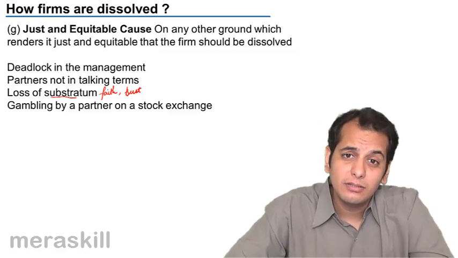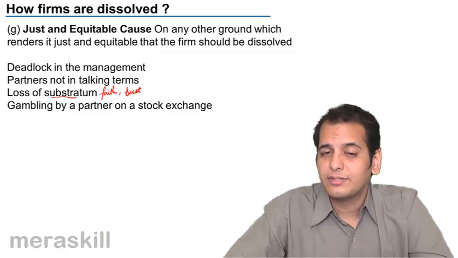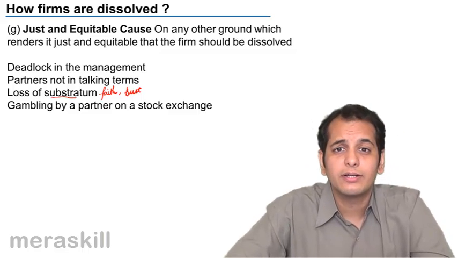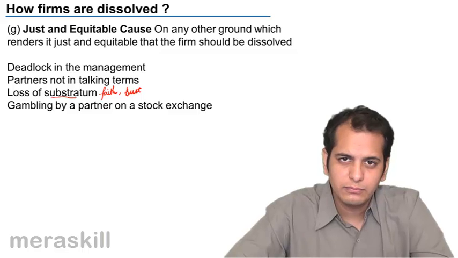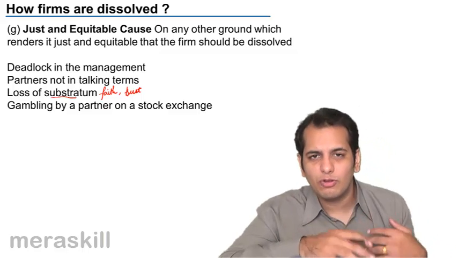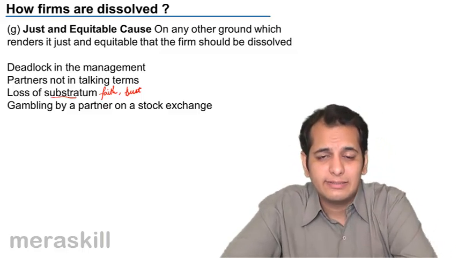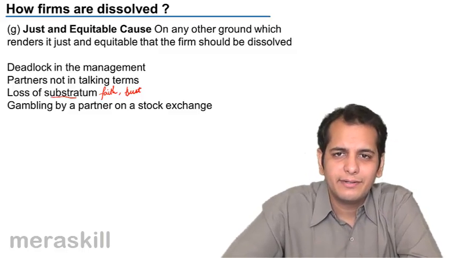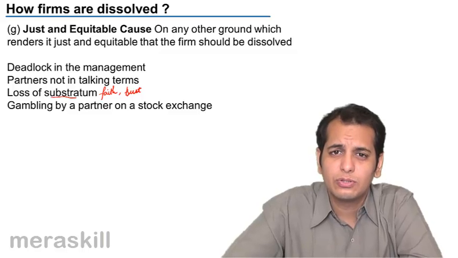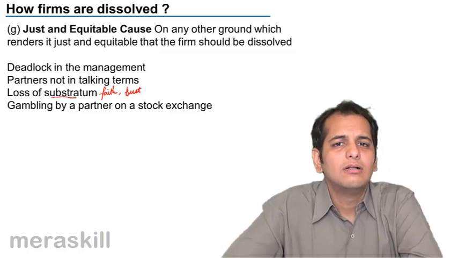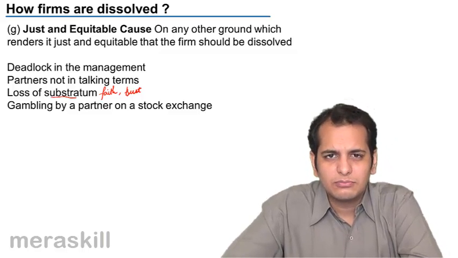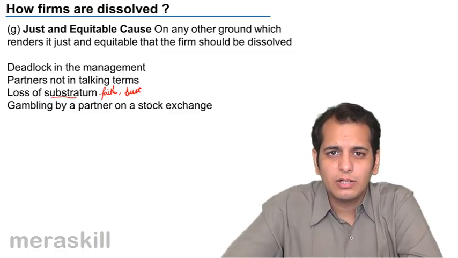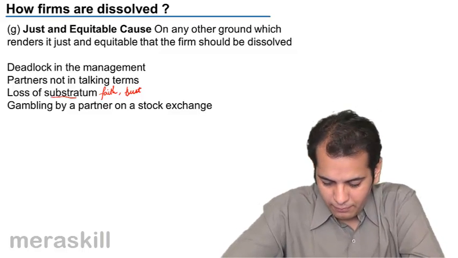At the same time, the other partner needs to have faith and trust in him that he is working in the greatest common advantage of the firm. But if the partners have lost faith and trust amongst them, the firm surely will get dissolved sooner or later. So the court may find this as a valid ground, as a just and equitable ground for dissolution.